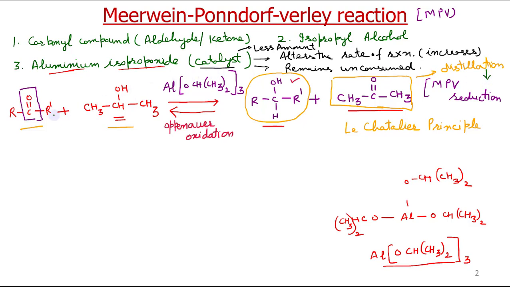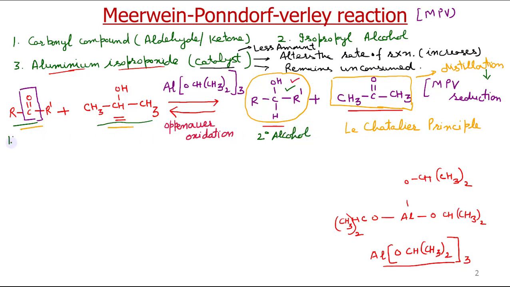Today we will discuss the mechanism of this reaction: how this aldehyde or ketone, if R dash is H it will be an aldehyde, reacts with isopropyl alcohol to give you this secondary alcohol. If it is a ketone, the alcohol formed will be a secondary alcohol.